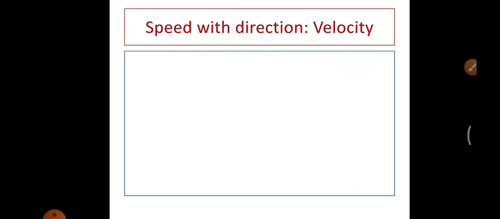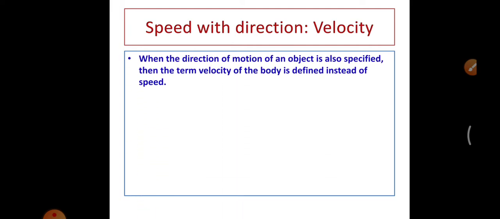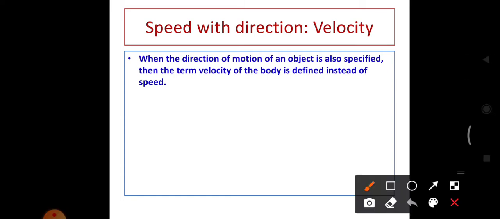The next term, speed with direction, gives velocity. When the direction of motion of an object is also specified, then the term velocity of the body is defined instead of speed. When I am saying the direction along with the magnitude, it gives the new term velocity.